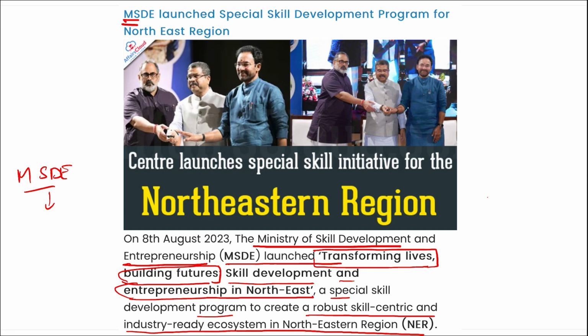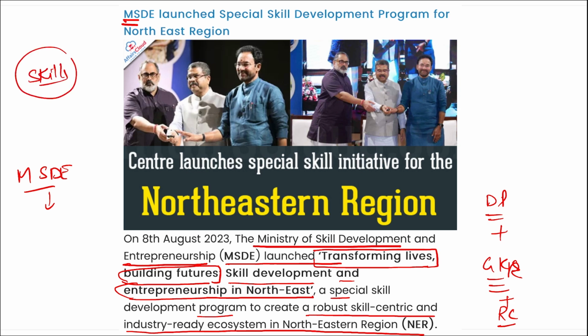Correct? This initiative was launched jointly by Dharmendra Pradhan, who is our Education Minister, along with G. Kishan Reddy ji, correct? And Rajiv Chandrasekhar. So these three persons jointly launched this initiative, that is Transforming Lives, Building Futures: Skill Development and Entrepreneurship in Northeast India. As you can see by the name of the program itself, it is to provide skills to the people of Northeast India so that these youths can prepare themselves for the job market ahead.